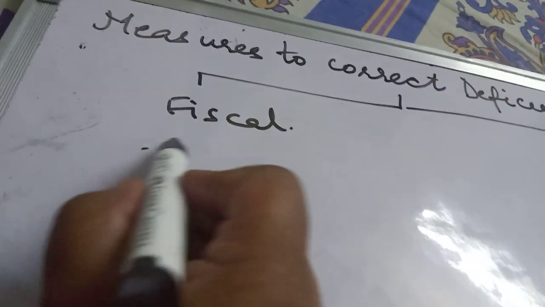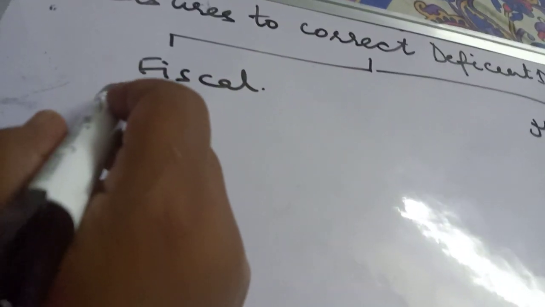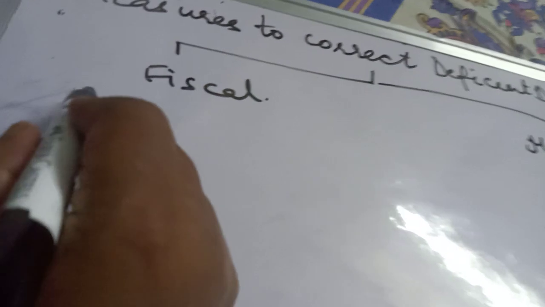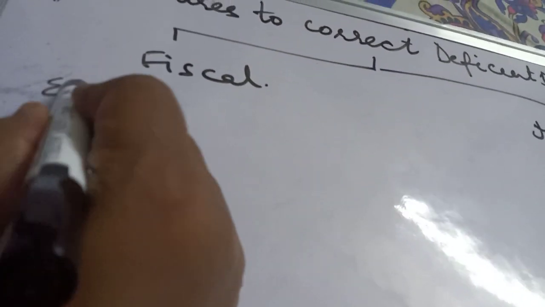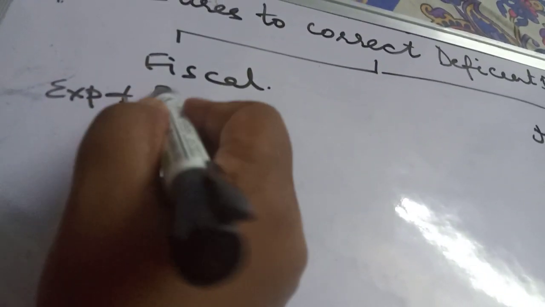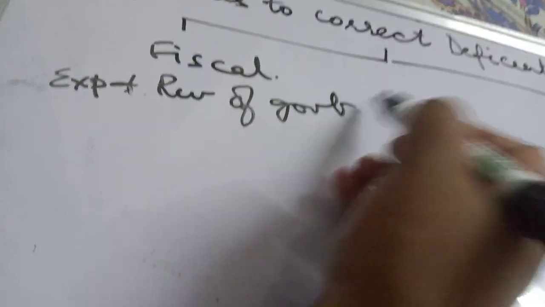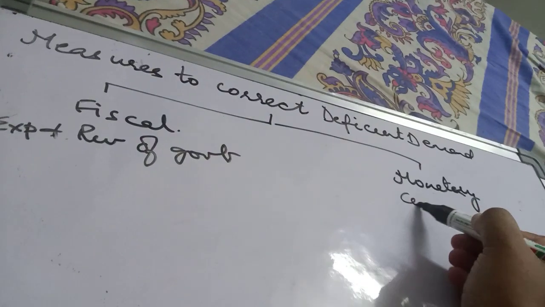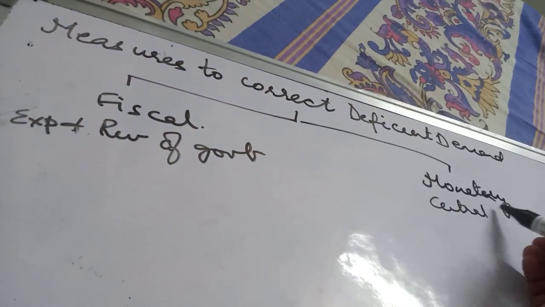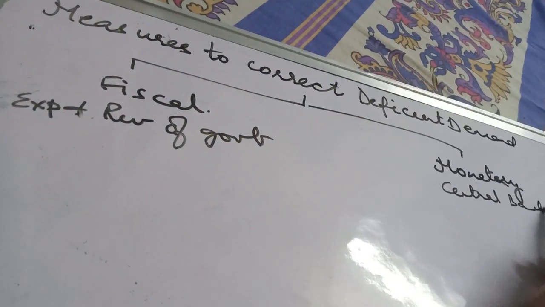Okay. Now fiscal measures are the measures of impacting the economy by impacting the expenditure and revenue of government, and these are the measures taken by the central bank, monetary measures. Okay.